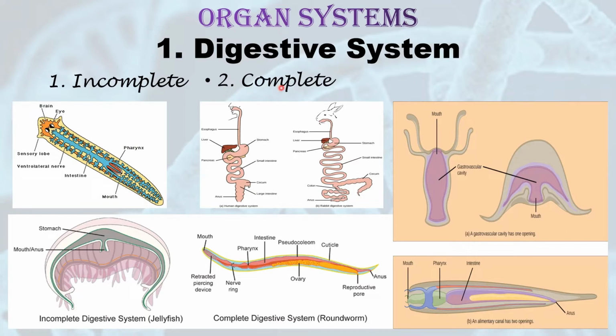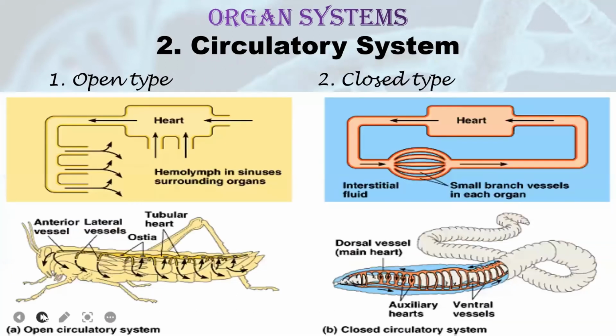What about the complete digestive system? Complete digestive system is a long tube having 2 openings, the mouth and the anus. As you can see in these figures, mouth and anus both are present. Here there is mouth and here there is anus. Here also mouth and anus both are present. So when mouth and anus are present, it is called as complete digestive system. But if only mouth is present and anus is absent, it is incomplete digestive system.